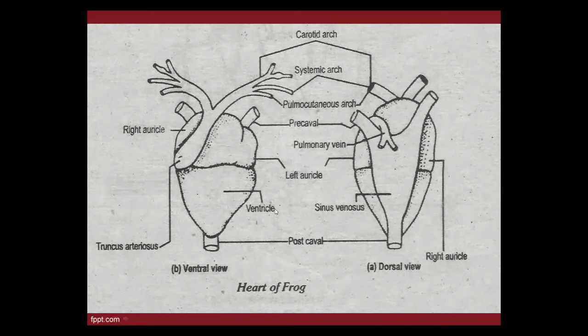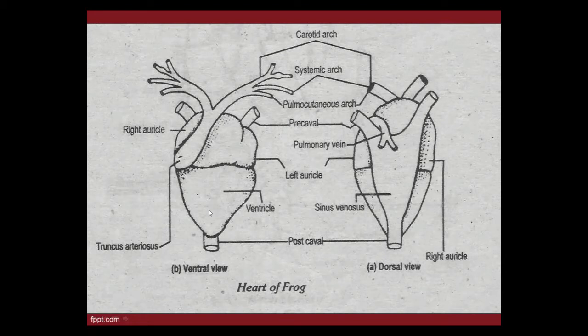Now see the ventricle. This is the posterior part. See the cursor; I am moving on the ventricle. See the spelling: ventricle. The ventricle is thick-walled, and it is one single chamber. It forms the posterior part of the heart of frog. Observe the shape of the ventricle: it is thick-walled and conical in shape.